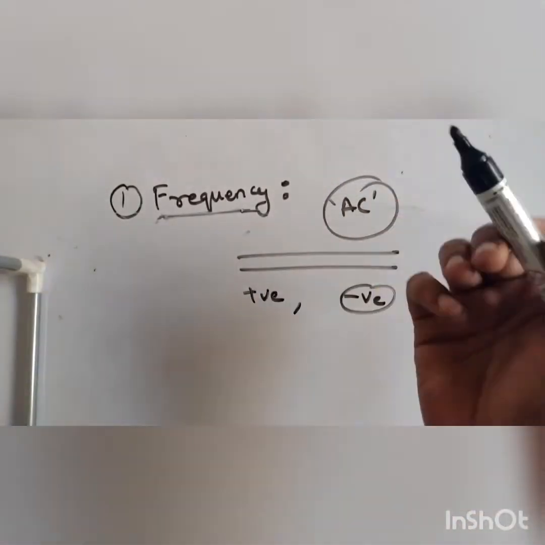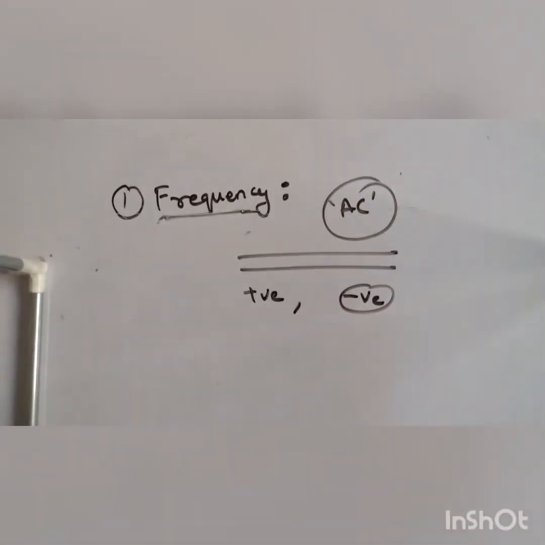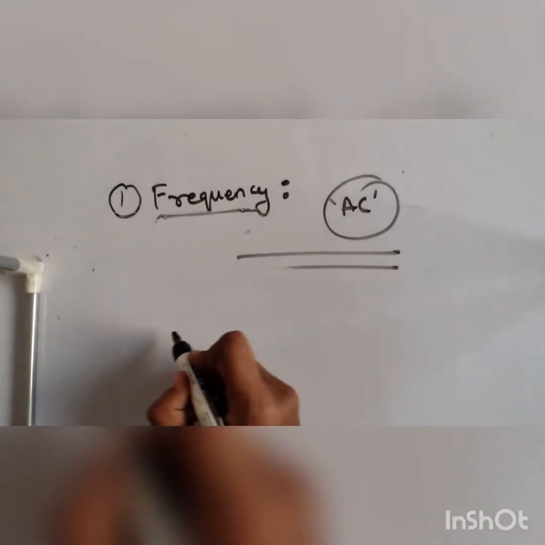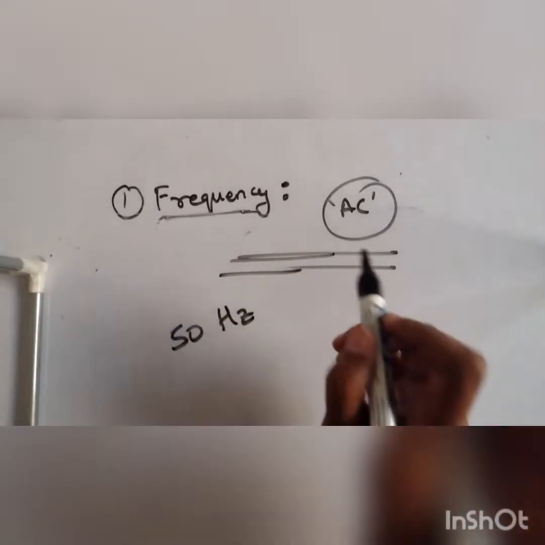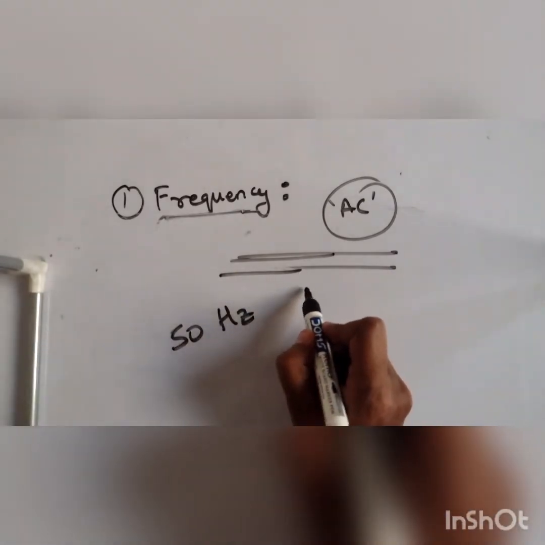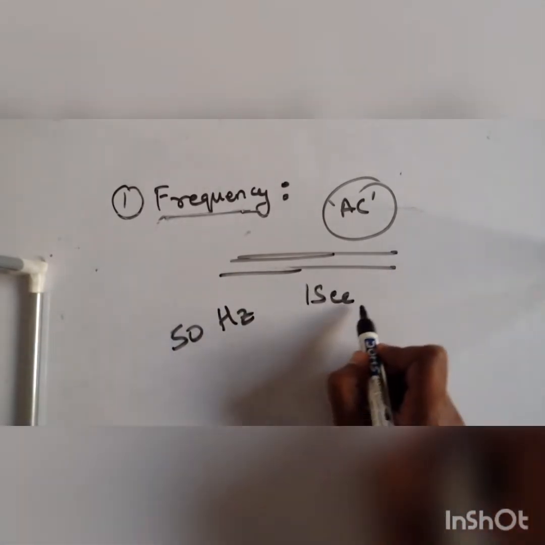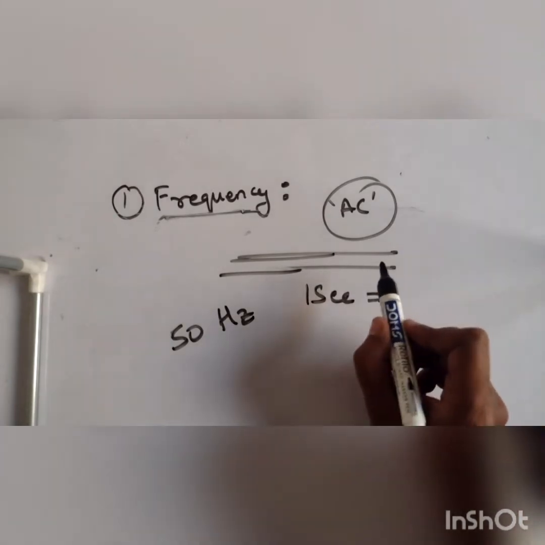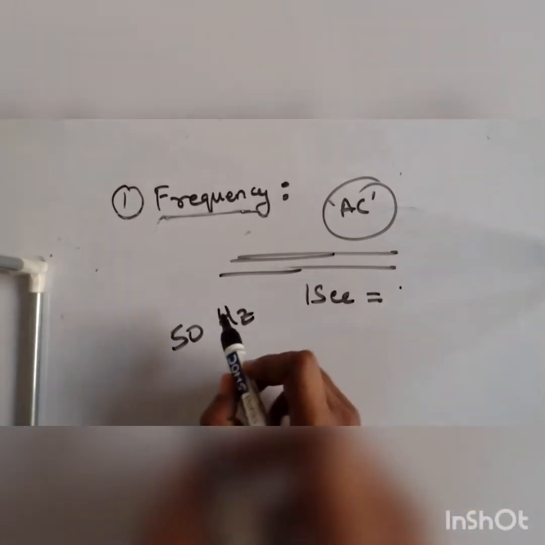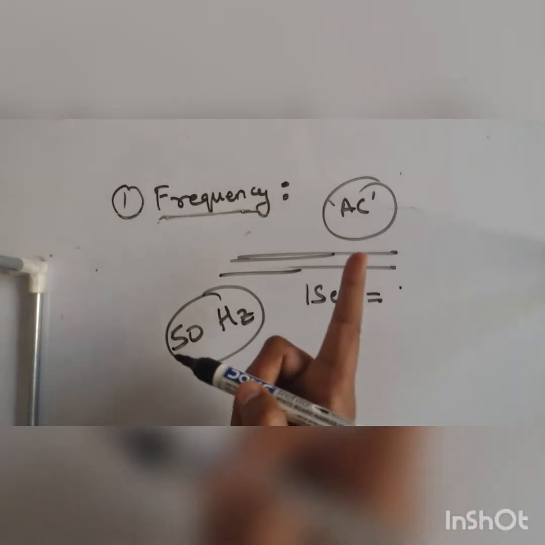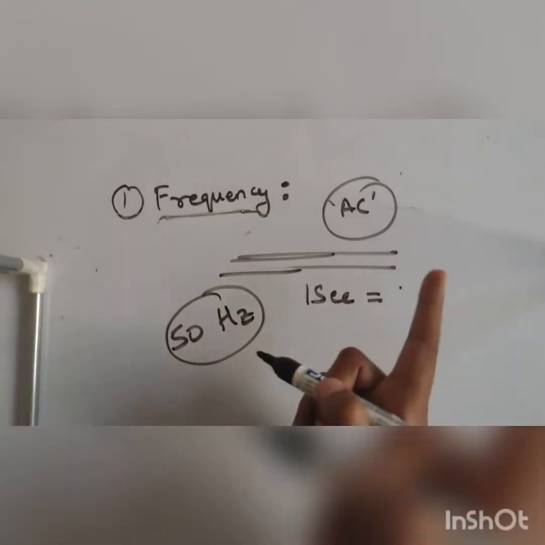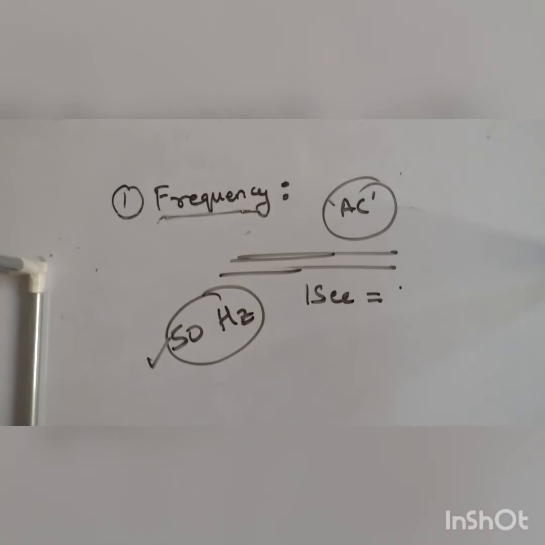That's why it's known as alternating current. It's altering its polarity. Okay, at what rate is it altering its polarity? 50 hertz. Means what? Understand its physical significance. In 1 second, the current will change its polarity 50 times. Are you following it? In 1 second, the current will be positive, negative, positive, negative. How many times? 50 times.